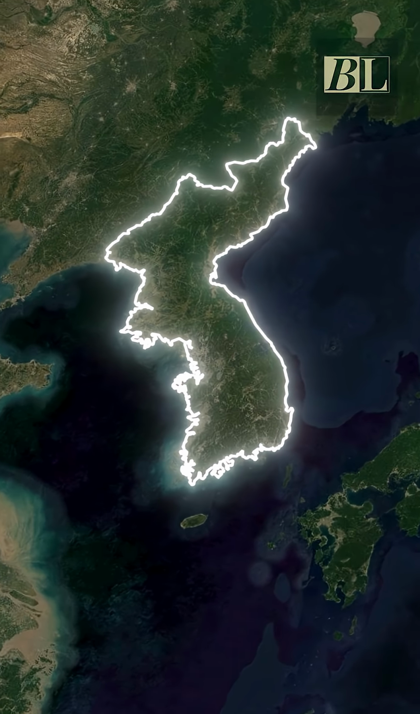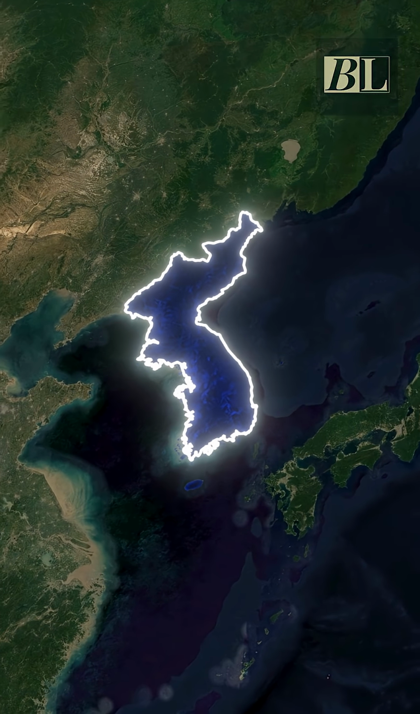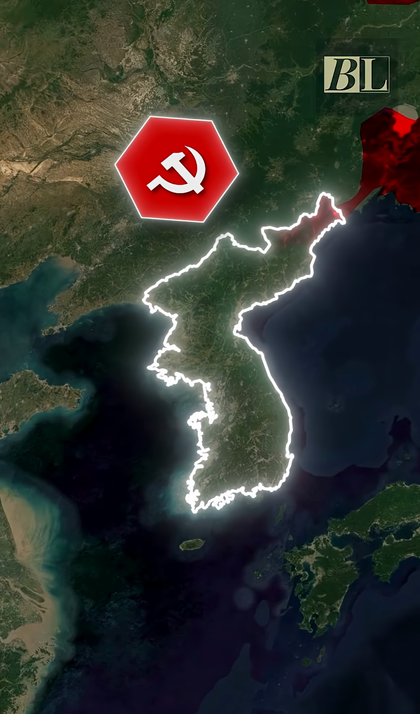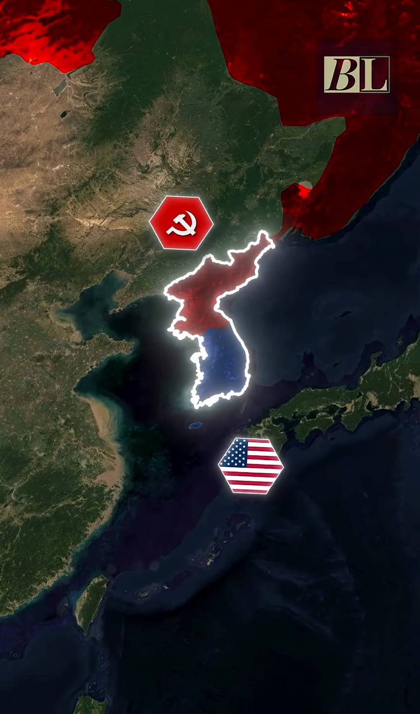But instead of freedom bringing unity, a new problem began. The world was dividing into two camps. On one side was the United States, and the other side was the Soviet Union. The Soviets took control of the North, while the Americans took control of the South. By 1948, two very different governments were born.